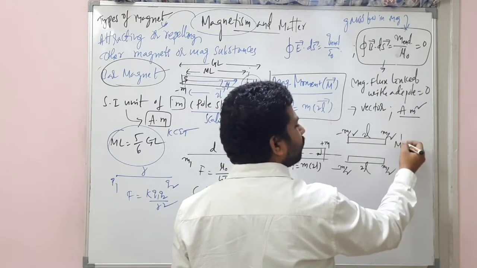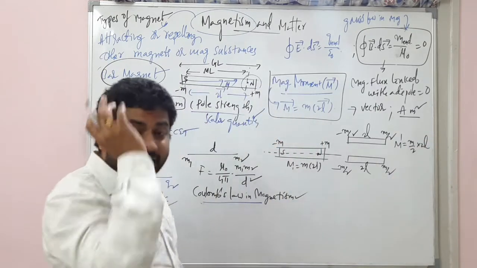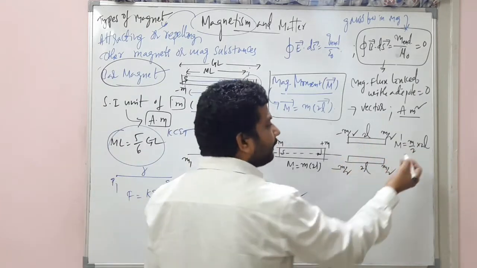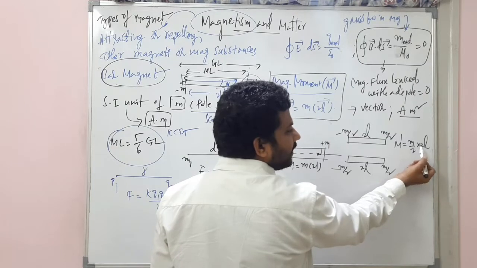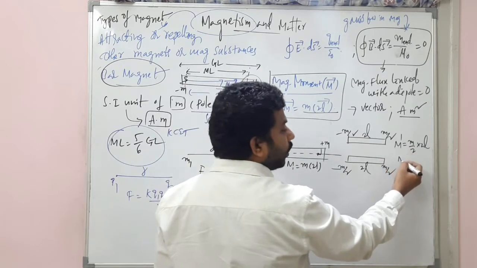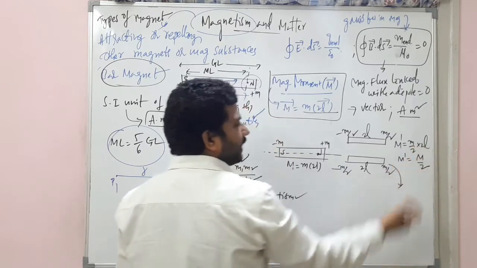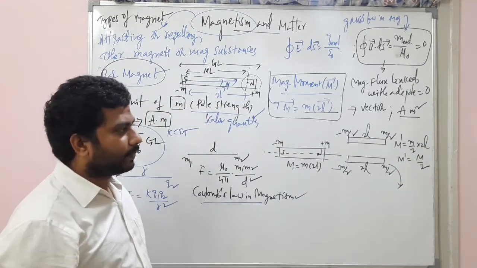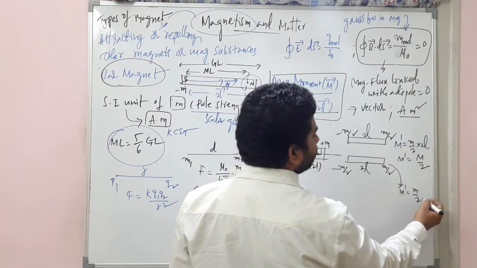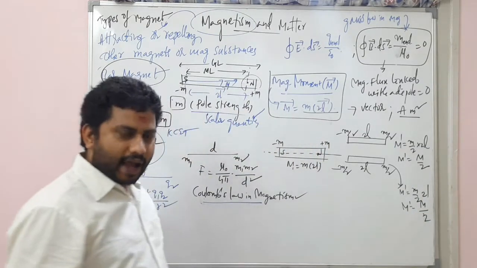And the new magnetic moment here is M by 2 into 2L. I hope you understand. Magnetic moment is pole strength into 2L. Here the pole strength is M by 2. Numerator is M into 2L, and M into 2L is nothing but M. So here M dash is equal to capital M by 2. Now in this case also, the same thing: M dash is equal to M by 2 into 2L, so M dash is equal to capital M by 2, students. I hope you got the point.